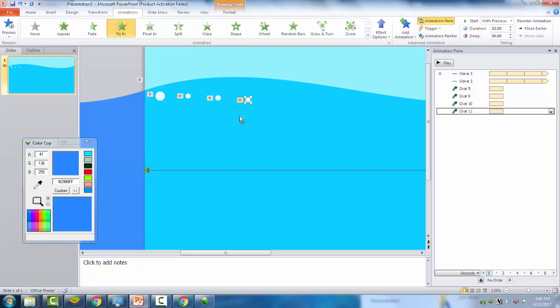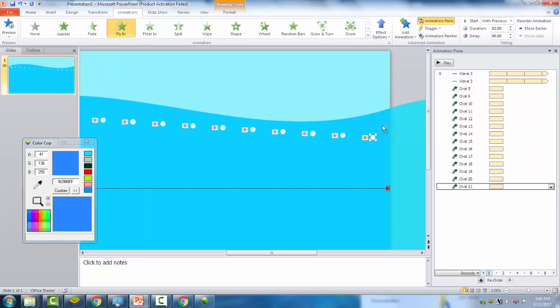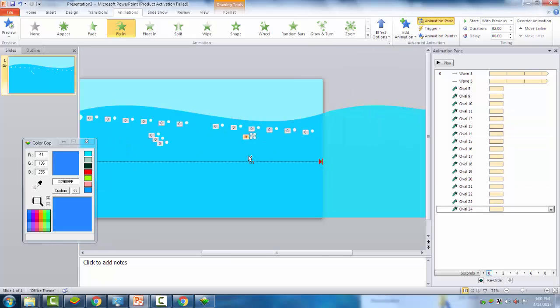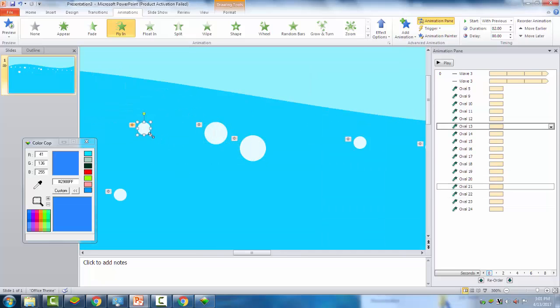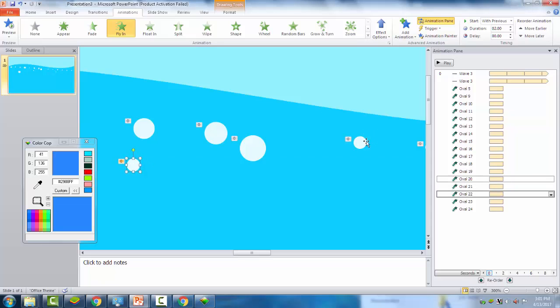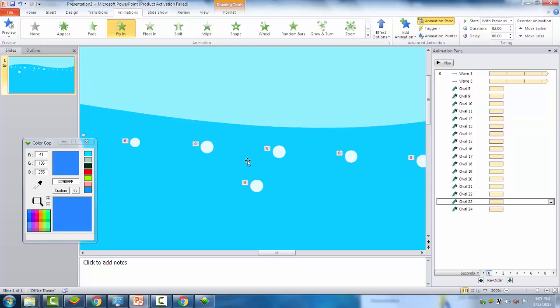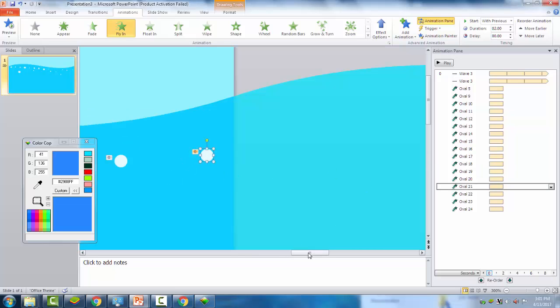Okay, then I will duplicate this many times, duplicate this until it reaches this, or I will add more to this. There, then place it randomly, just like the bubbles inside the pile. There, I will zoom. Just a tip, press Shift, Control and Alt while you resize these circles to make the ratio exact. Then I will randomly place them.